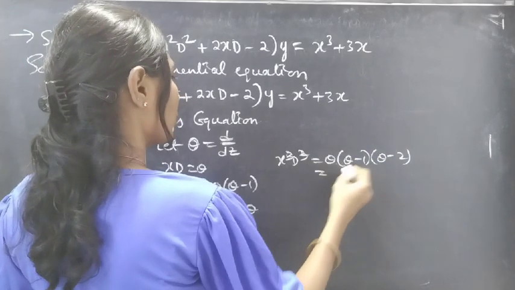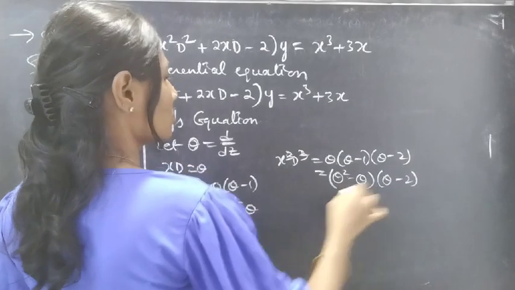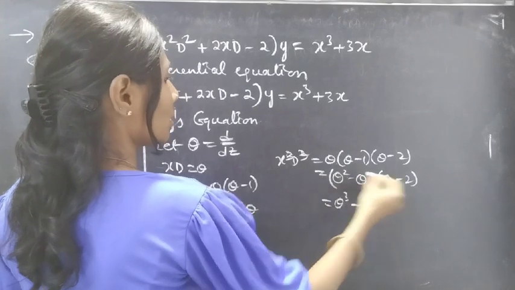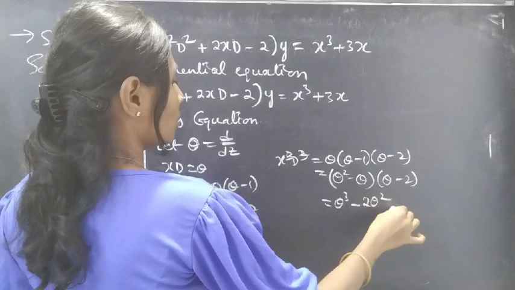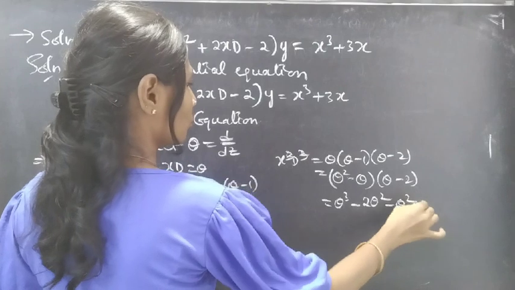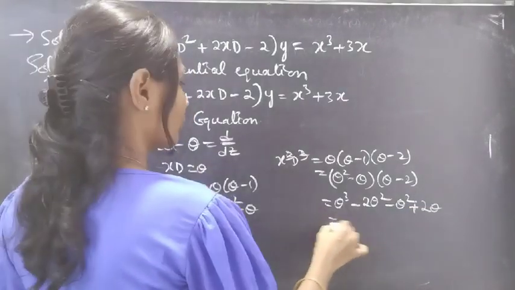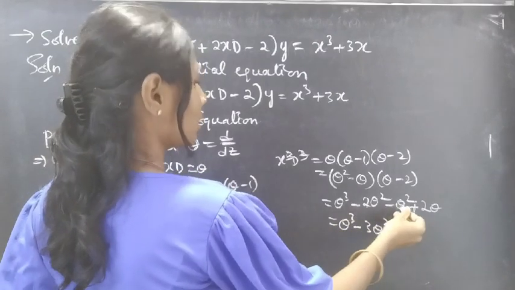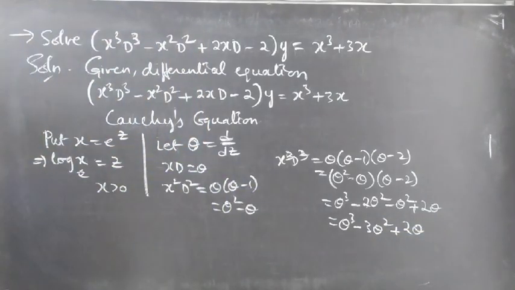We know that theta into theta minus 1 is theta square minus theta, into theta minus 2: theta square into theta is theta cube, minus theta square into 2 is 2 theta square, minus theta into theta is minus theta square, minus into minus plus theta into 2 is 2 theta, right? Which equals theta cube minus 3 theta square minus 2 theta square minus theta square is minus 3 theta square plus 2 theta.